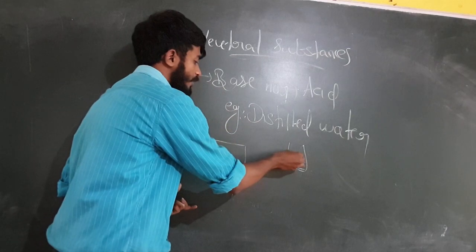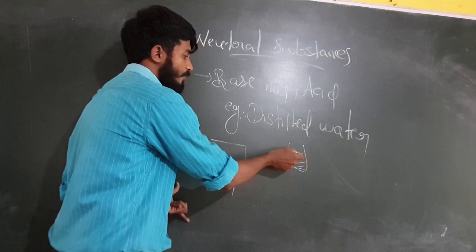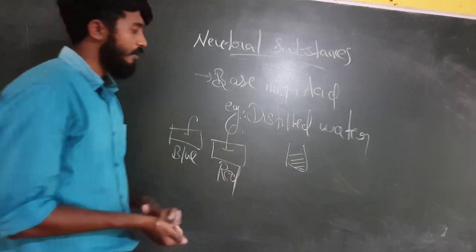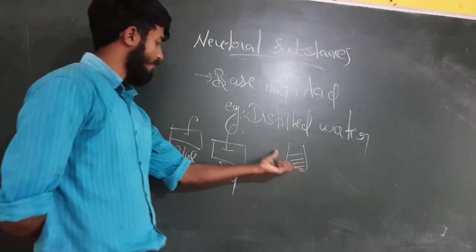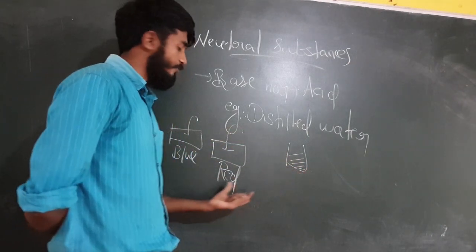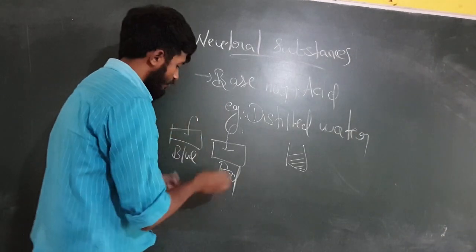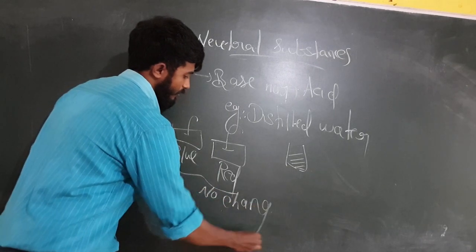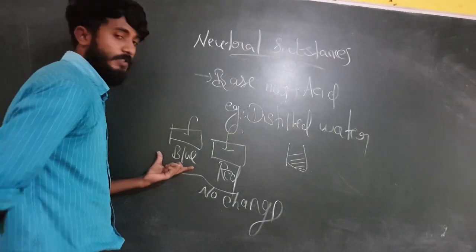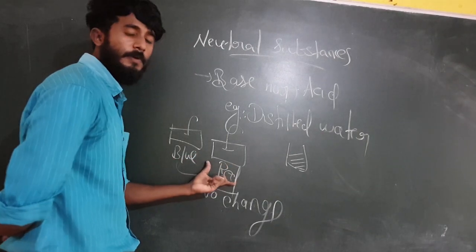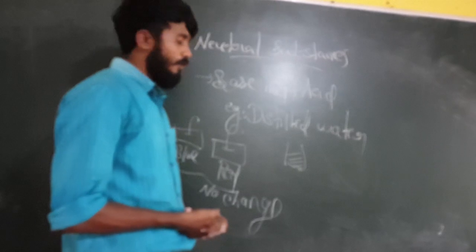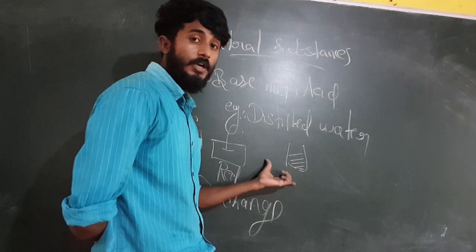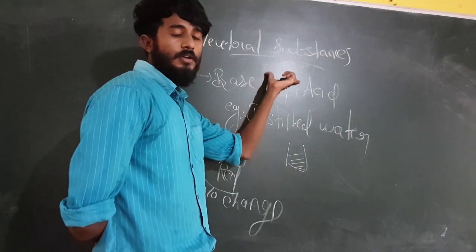We add a few drops of distilled water to the blue litmus paper and to the red litmus paper. In both cases there will not be any change. Clear? Because it is neither acid nor base. Then what is it? It is a neutral substance.